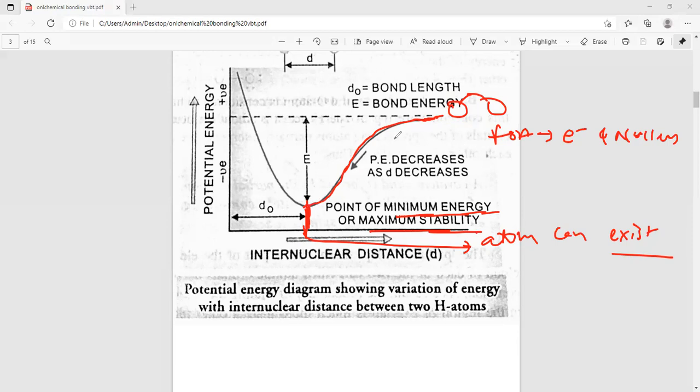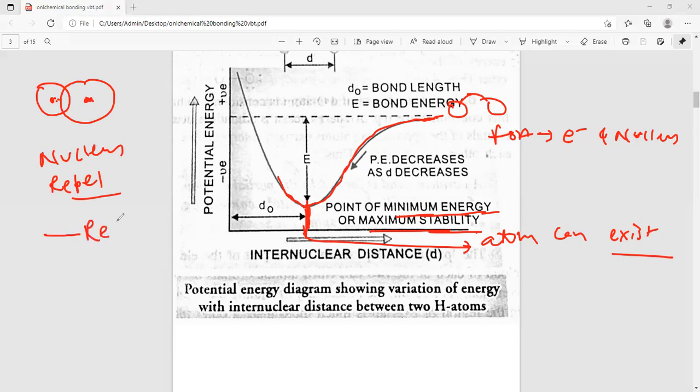Then after this, if the atoms come even closer to each other, the force of repulsion operates, because the nuclei are very near to each other. They repel each other. That is why, because of repulsion, energy will increase and atoms become unstable. That is why this condition is not suitable for bond formation, right?